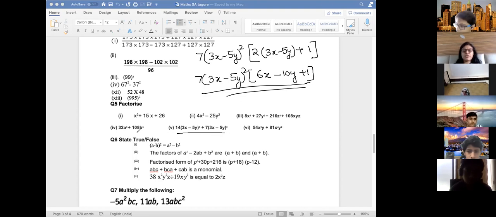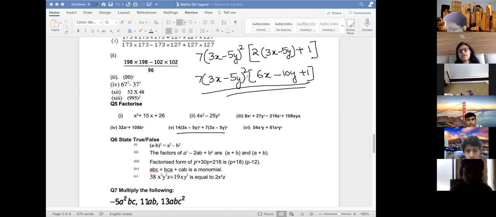Ma'am, this is the a cube plus b cube formula. Yes, Mudabbir. Ma'am, can we further factorize it with a minus b whole square? No, when you do a minus b whole square, you are expanding it. You are not factorizing it. Expansion is not factorization. You are simplifying. Understood? This is already factorized form. Factorize is always in terms of bracket multiplication.